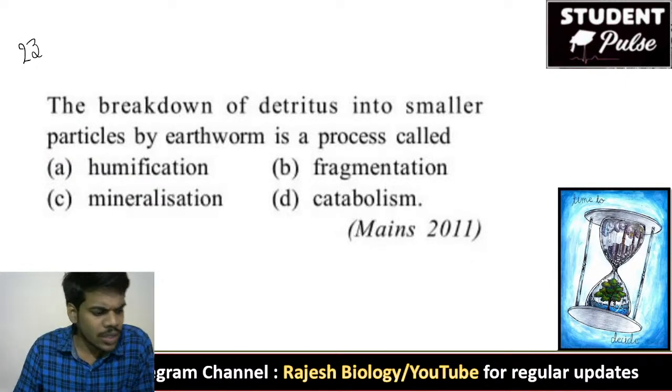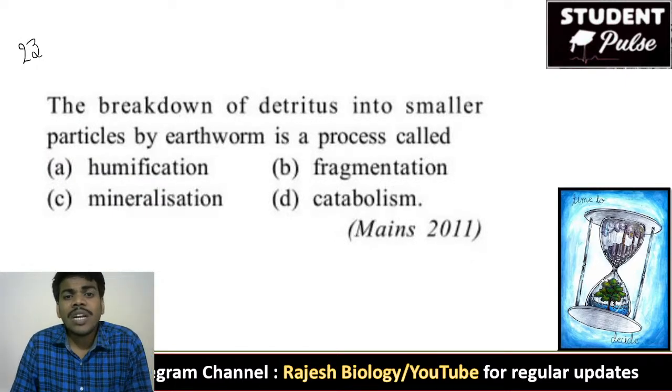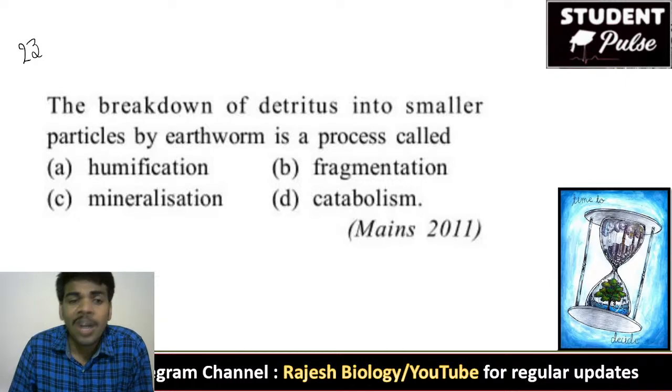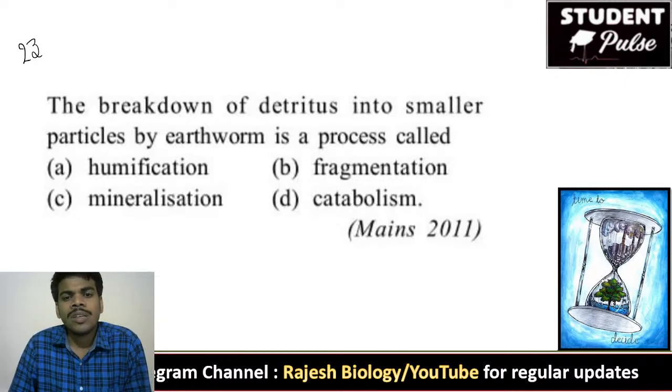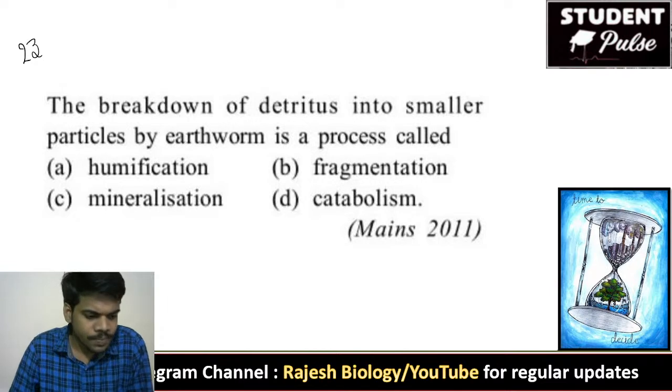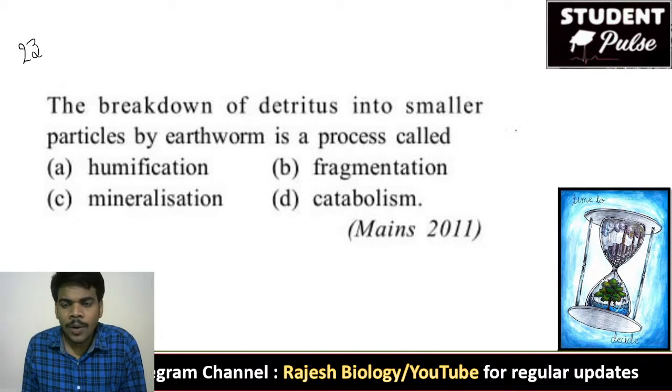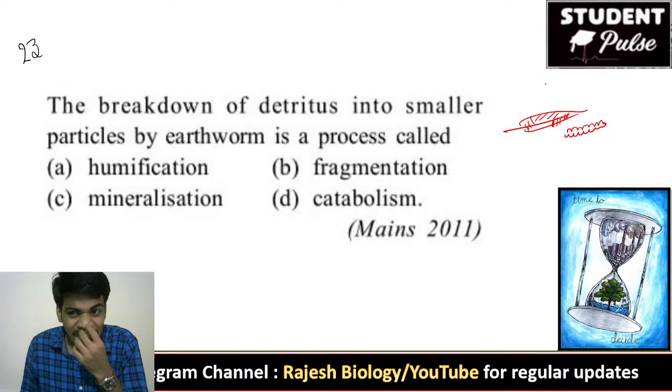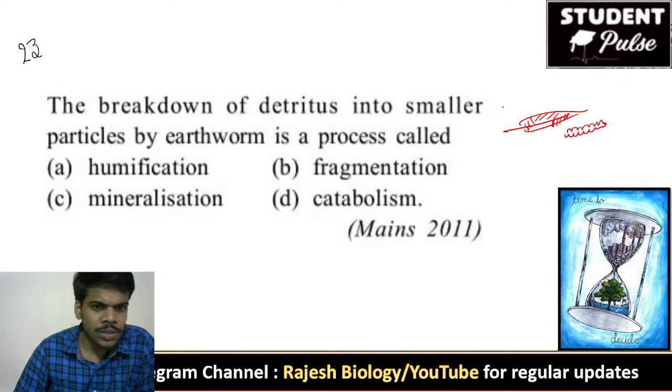Now the next question: the breakdown of detritus into smaller particles by earthworm is a process called. If it is a leaf, for example, and the earthworm starts breaking down this leaf into smaller particles, what is this process called?